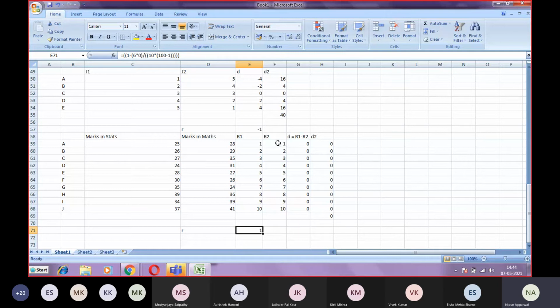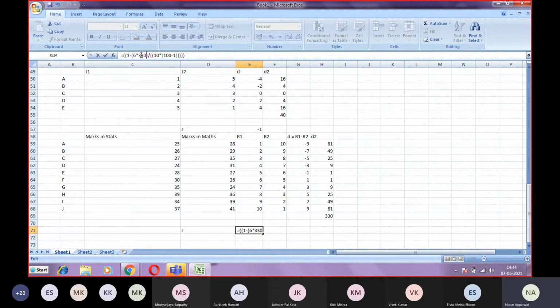Fine. Now if I change the data like this, that is all you can do, playing with the data. If you change the data to 10, 9, 8, 7, 6, 5, 4, 3, 2, 1, then this should be -1.